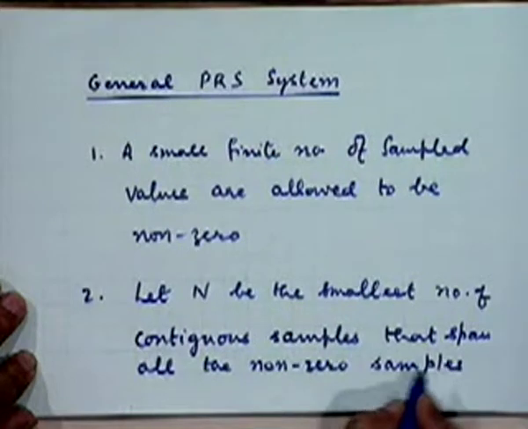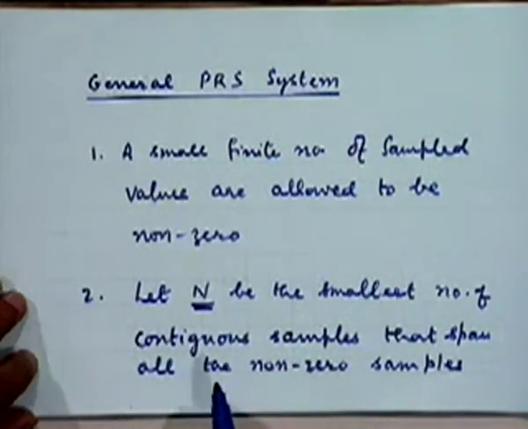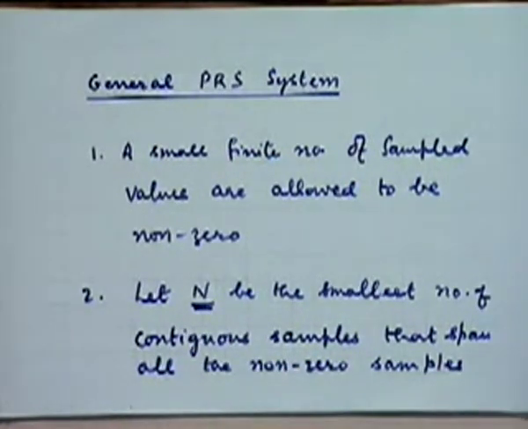Okay, so you understand what is n? N is a symbol denoting the span over which all these non-zero samples exist at regular spacing of t0 seconds. For example, in duobinary n is 2, in modified duobinary n is 3, right?